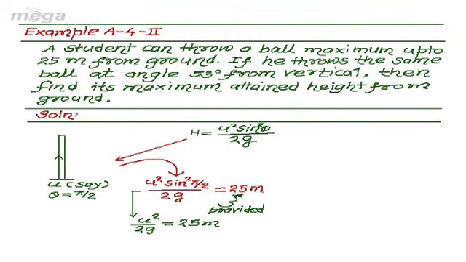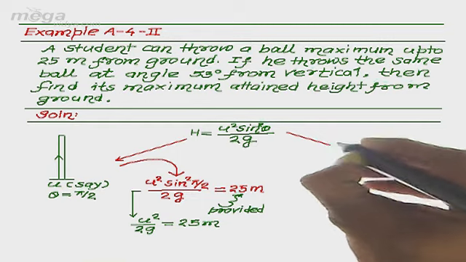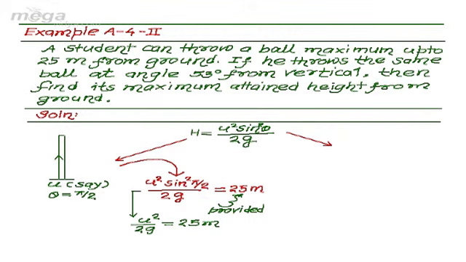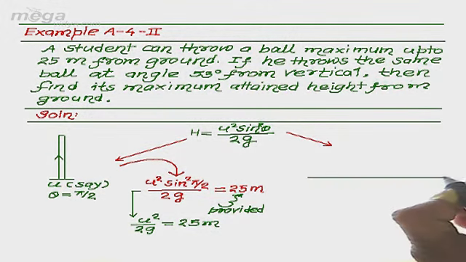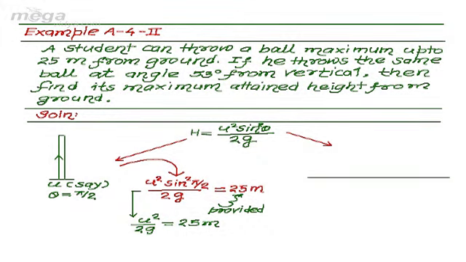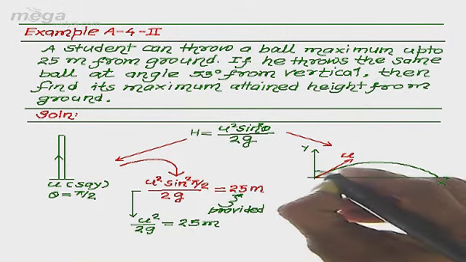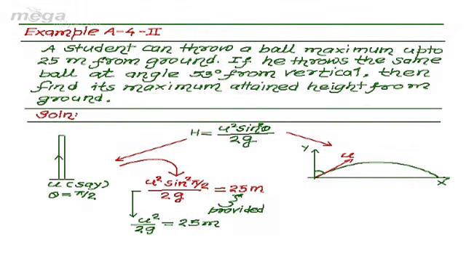Now, for the situation illustrated in the example, the second event is for the angle of projection 53 degree from the vertical. Here, the same ball has been thrown at some angle, but the important thing here is that the angle of projection 53 degree is given from the vertical.